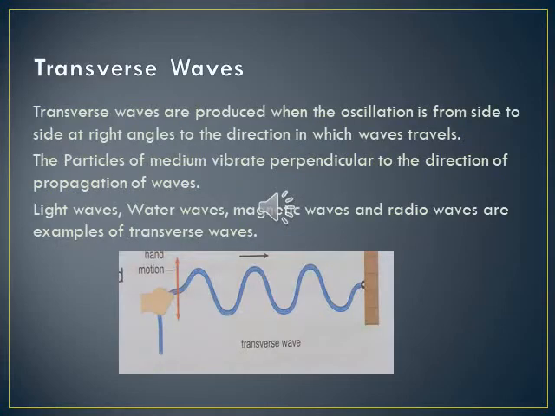Transverse waves. Transverse waves are produced when oscillation is from side to side at right angles to the direction in which waves travel. The particles of the medium vibrate perpendicular to the direction of wave propagation in a transverse wave. Light waves, water waves, magnetic waves and radio waves are examples of transverse waves.